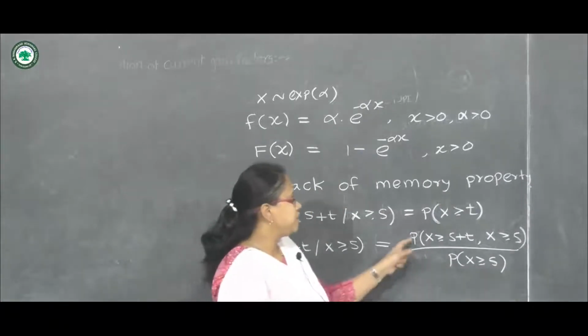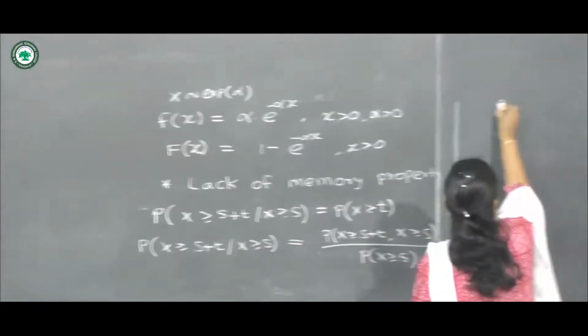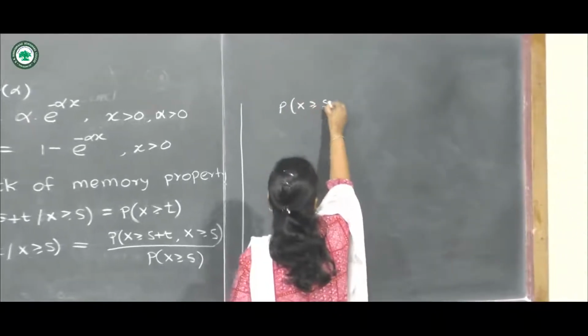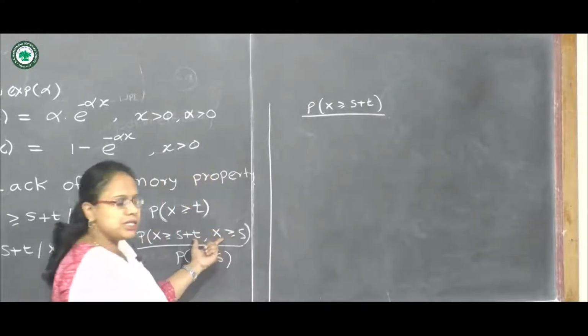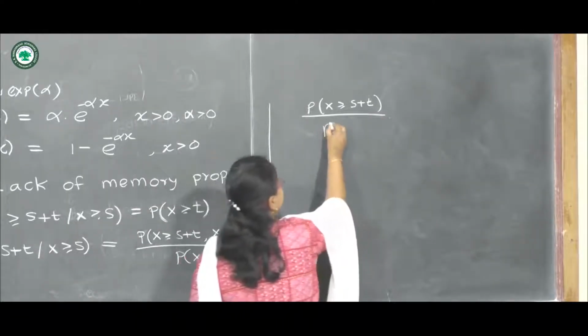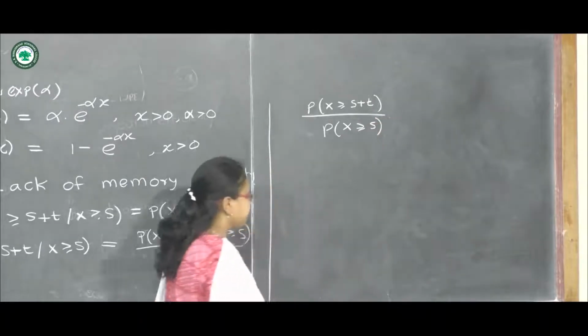Here we can observe that there is a region, probability of x greater than or equal to s plus t, which is common to this, and at the denominator probability of x greater than or equal to s.